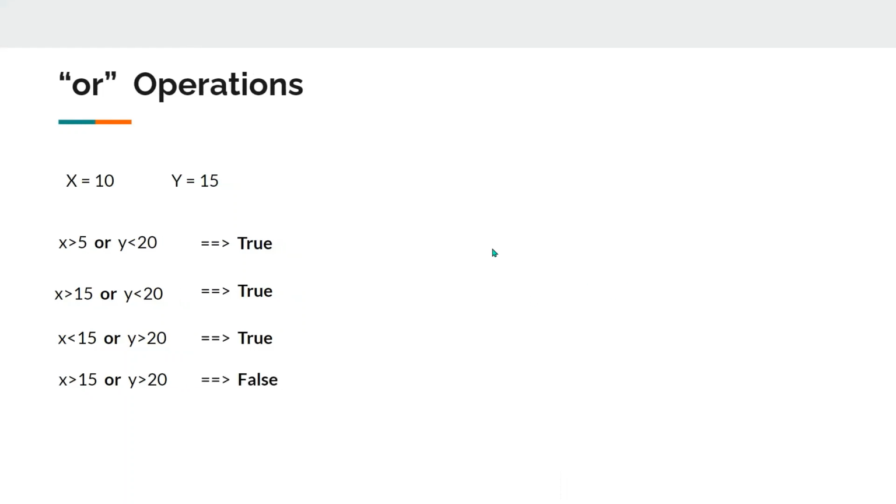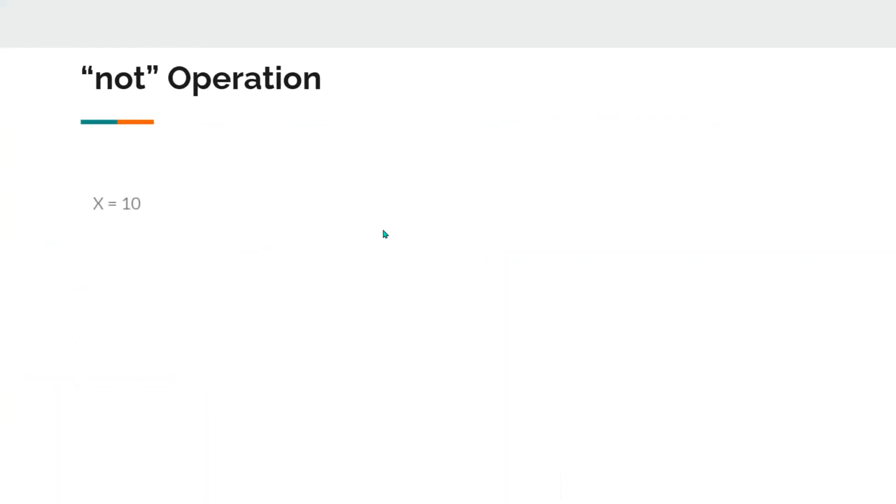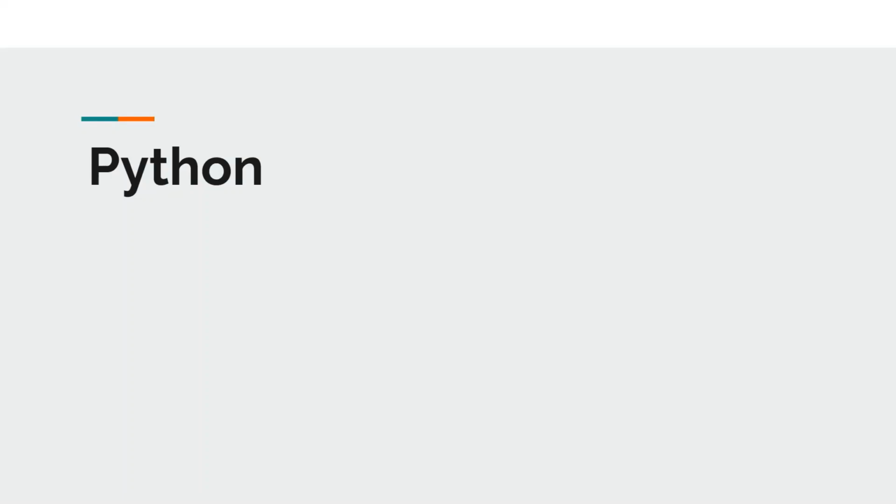Now, at last, we have the NOT operation. See, X is equal to 10 and X is greater than 20. If I say X is greater than 20, then that statement is false. But if I put NOT in front of that, then it will reverse its result and we will get a result true, because we have X is greater than 20. Its result will be false, and not false will be true. And that is all about logical operations.